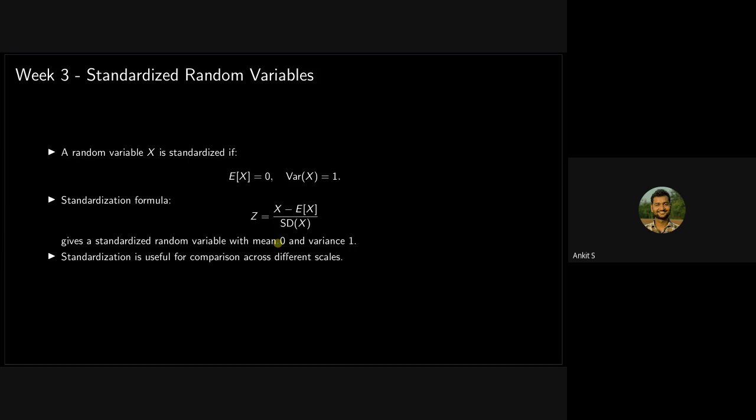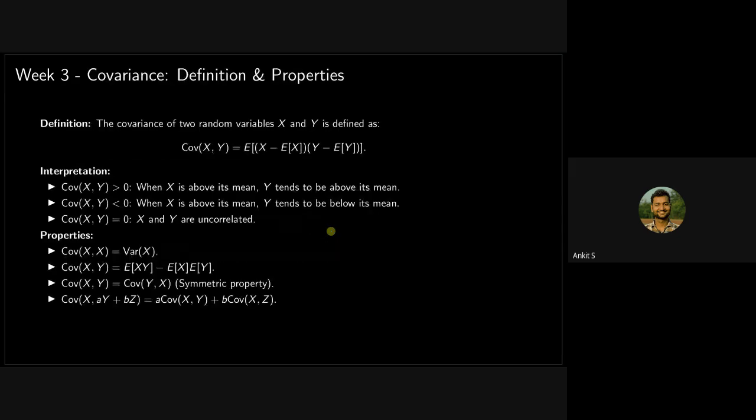And then this concept is very important. What is a standardized random variable? A standardized random variable is something that has a mean of 0, expected value 0, and variance of 1. So you can do some scaling and you will get to a standardized random variable. Okay, so this is the scaling. I hope all of you know this. This is just to refresh your memory. I have put it here.